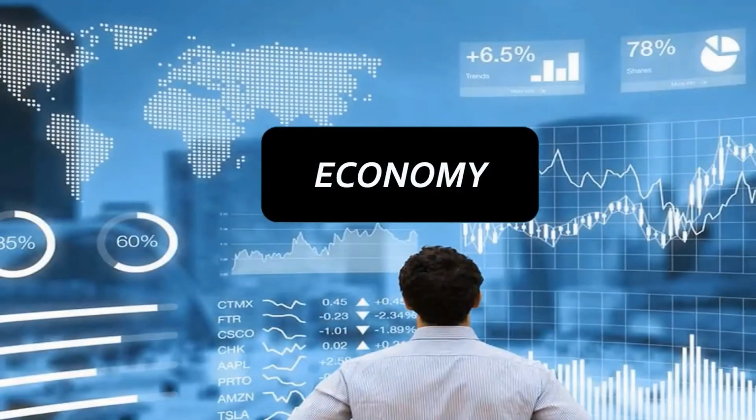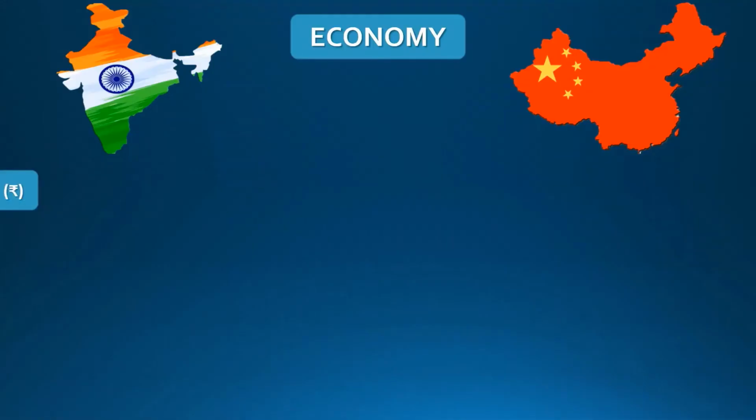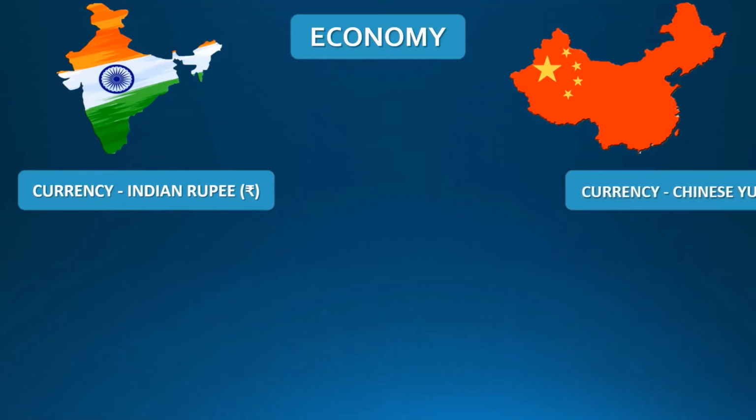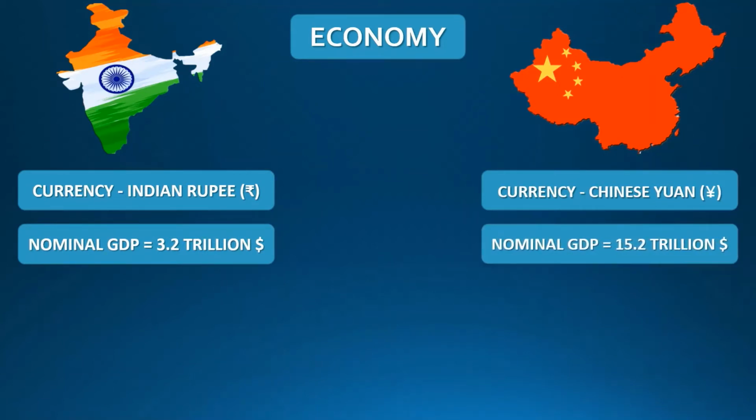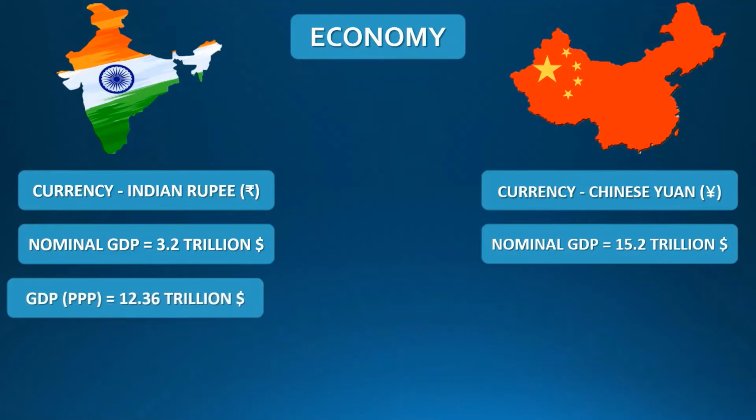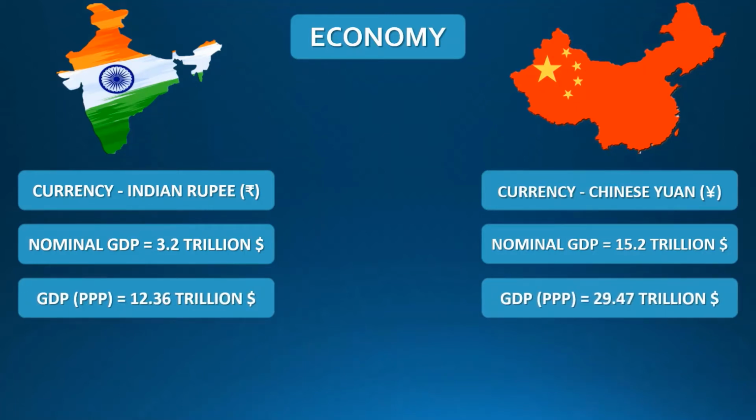Now let's talk about the economy of both these countries. The currency of India is the Indian rupee, whereas the currency of China is the Chinese yuan. The nominal GDP of India is 3.2 trillion US dollars. The nominal GDP of China is 15.2 trillion US dollars. The GDP PPP of India is 12.36 trillion US dollars. The GDP PPP of China is 29.47 trillion US dollars.